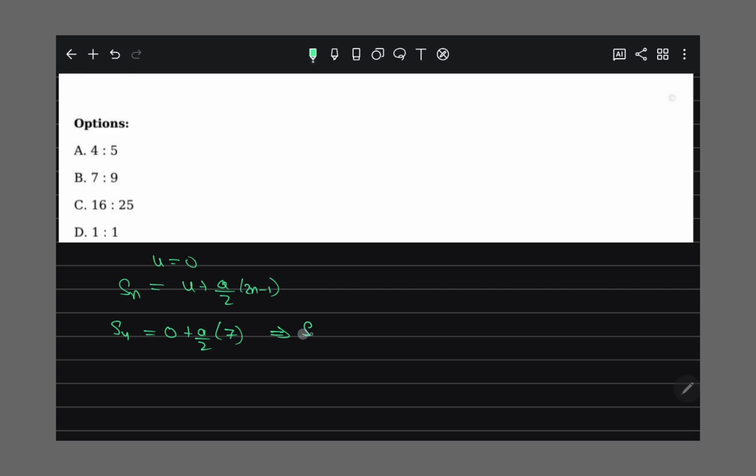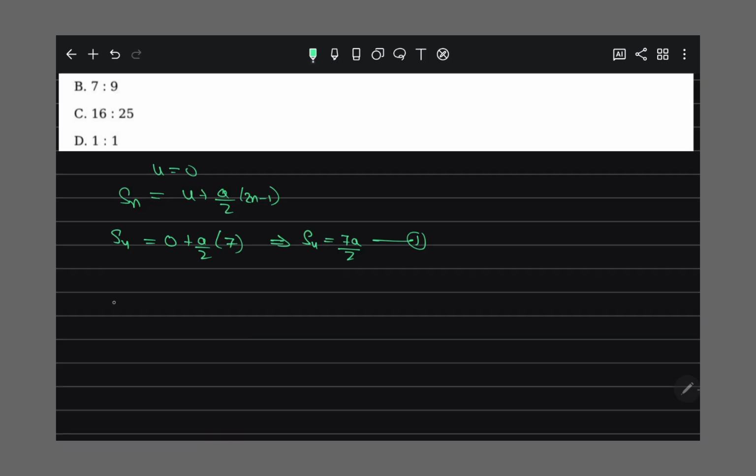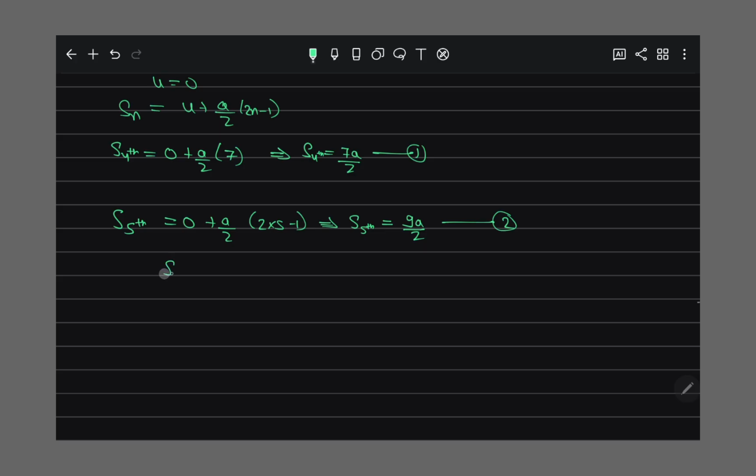So S4 comes out to be 7a by 2, this is equation first. And the distance traveled in the fifth second, S5, is 0 plus a by 2 into 2 into 5 minus 1, that is 10 minus 1, so 9a by 2, that is our equation second. So their ratio, they have taken S4 upon S5.